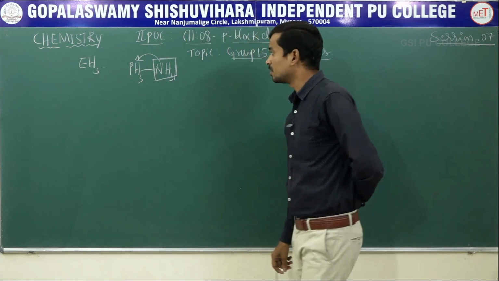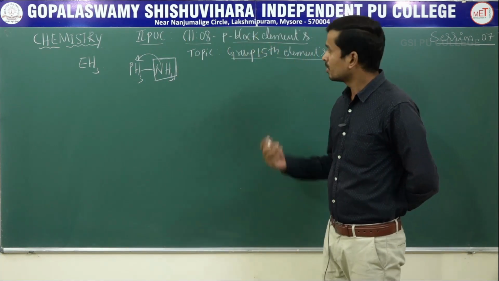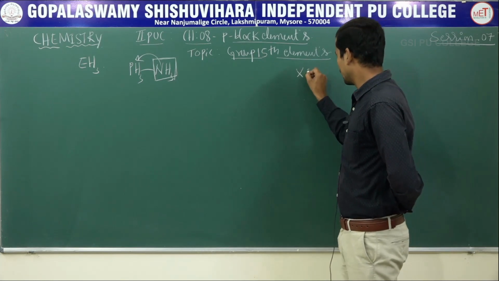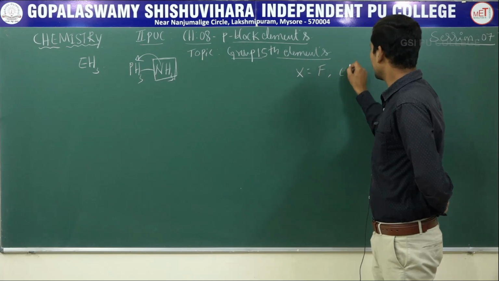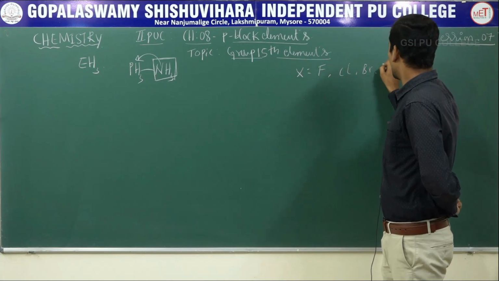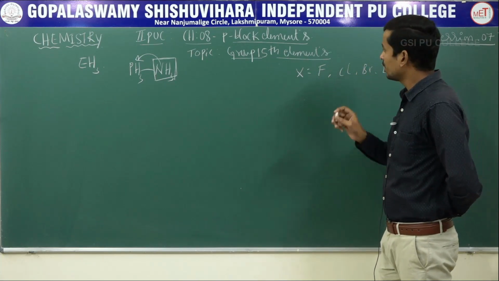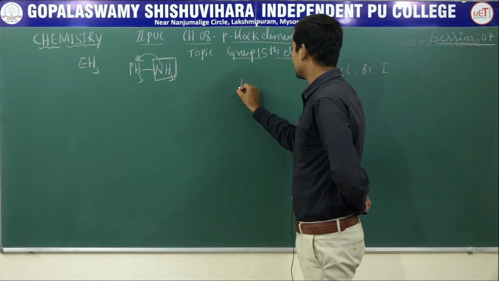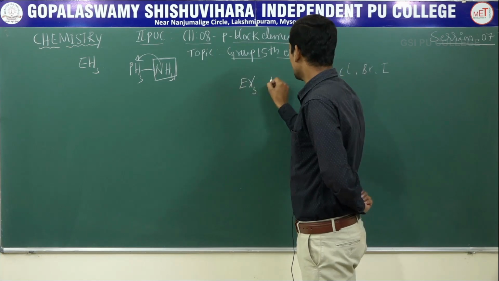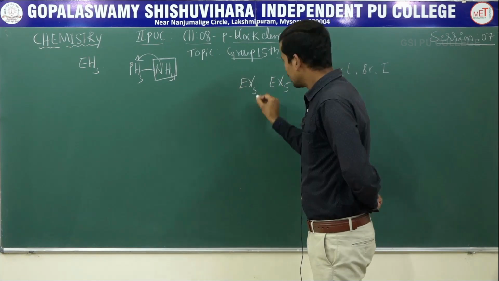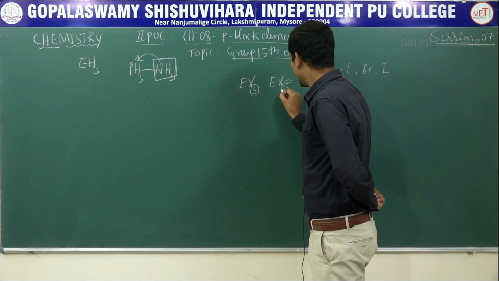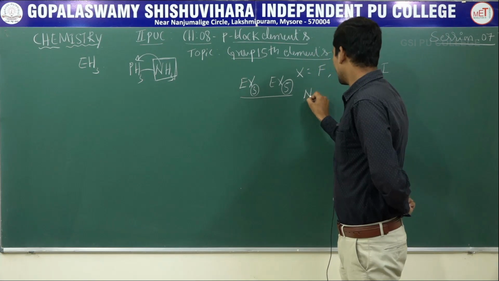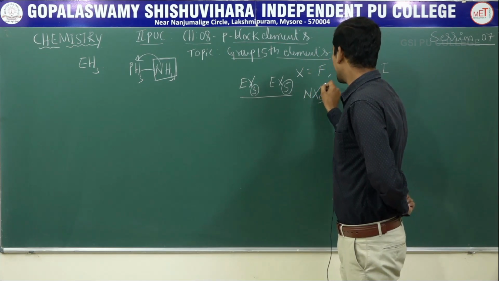Another important chemical reaction is the reaction with halogens X, from fluorine, chlorine, bromine, iodine. Group 15 elements react with halogens to give halides of the type EX3 and EX5, trihalides and pentahalides. In these, nitrogen does not form pentahalides.